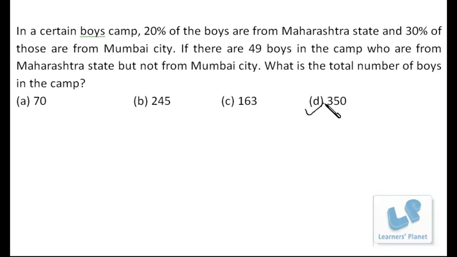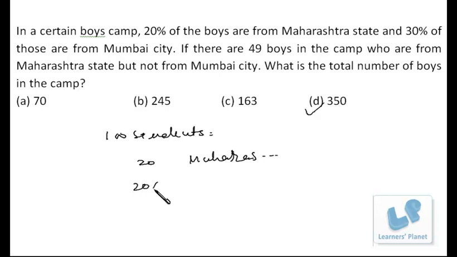Now suppose you cannot think along these lines, so we can calculate it manually also. Let's try. How do we do that? Suppose we have 100 students in all. Out of these, 20 are from Maharashtra. Now from these 20, 30% are from Mumbai city. That means 70% are non-Mumbaians. So 20 into 70% is 14 non-Mumbai. Now 14 is given to us as 49.